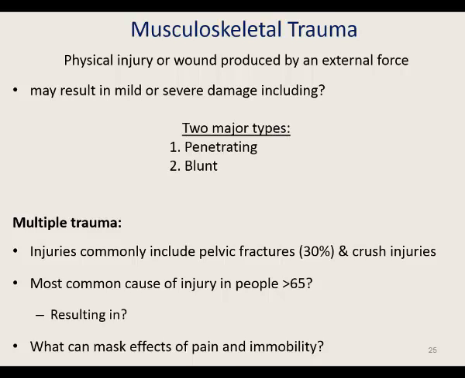Trauma is the leading cause of global mortality. Accidental trauma leaves 45 million people worldwide with moderate to severe disability. Remember, all parts of our bodies are vulnerable. Trauma is a physical injury or wound produced by an external force. It may result in mild or severe damage.